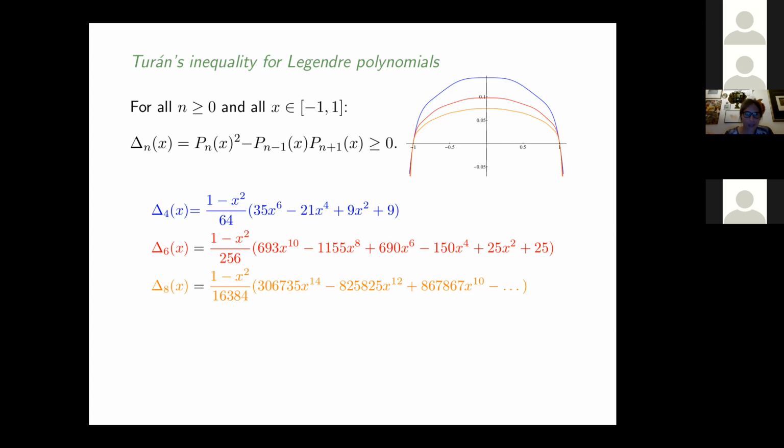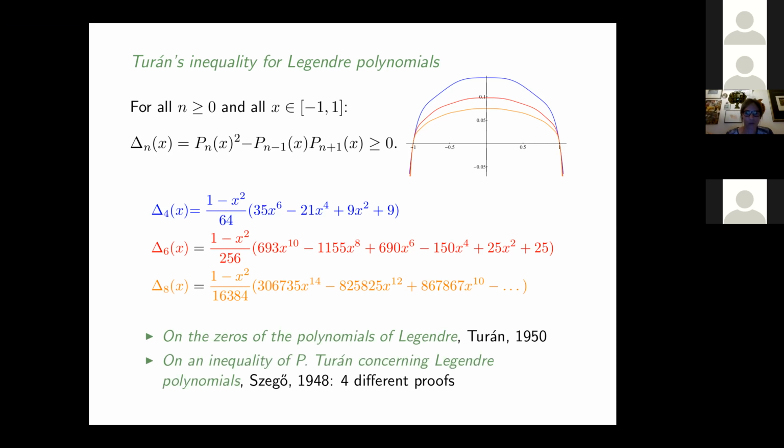As far as I know, this inequality was introduced by Turán in a paper in 1950, but he must have circulated this before, because in 1948, Szegő gave 4 different proofs of this inequality. So this is quite some time ago. And still people look at this problem and this type of problems. So let me give a brief idea of one of the 4 proofs that Szegő gave.